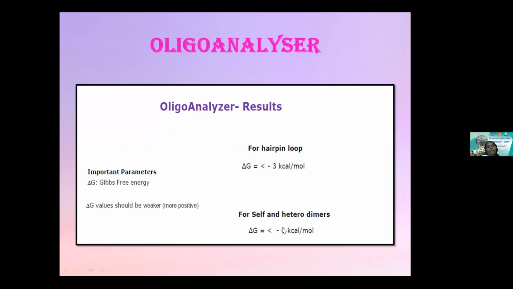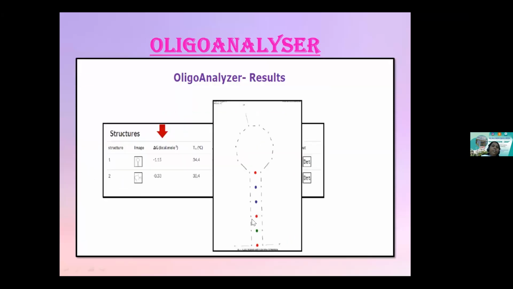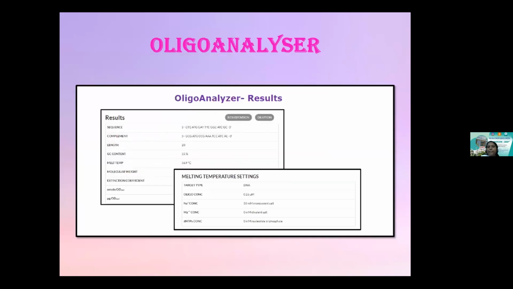For self dimers and heterodimers, a value of -6 is preferred. You can see here how the stem loop is formed, how the dimers are formed. So the inputted sequence cannot be an ideal primer. This is how I'll infer from the results whether the primer which I have designed is going to hold good to amplify my gene of interest.